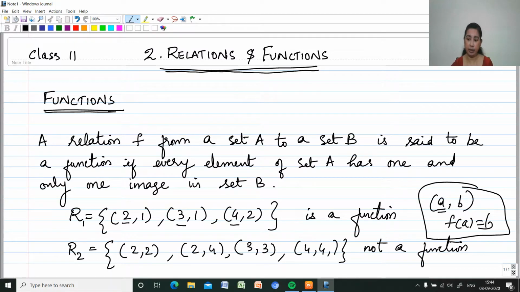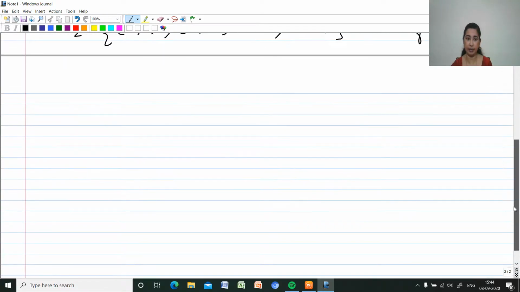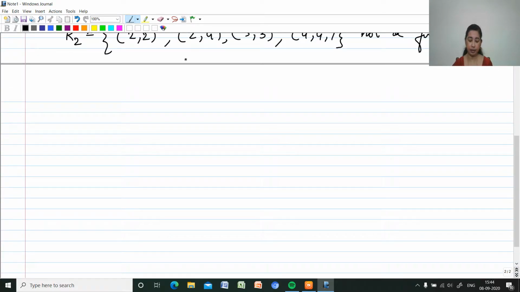Okay, then what about the real valued function? What is a real valued function? A real valued function is a function which has either R, that is real numbers, or one of its subsets as its range. So a function which has either real numbers or one of its subsets as its range is called a real valued function. That is, its domain is also either R or subsets of R. It can be either real numbers or its subsets. That's called a real valued function.